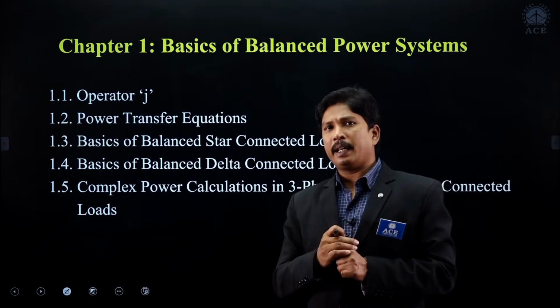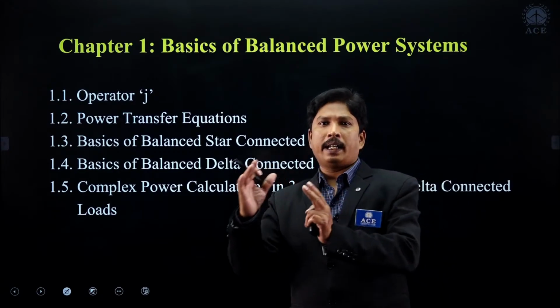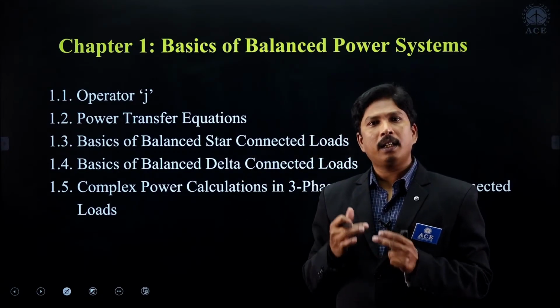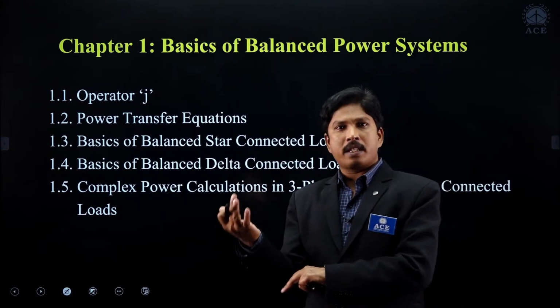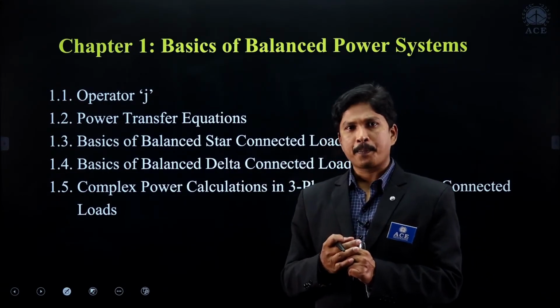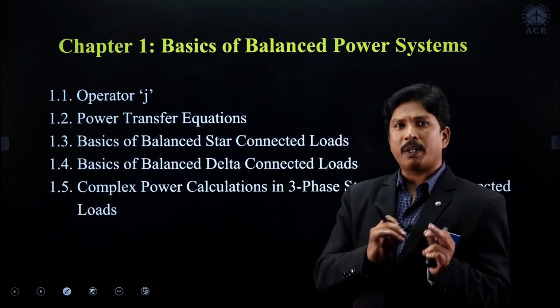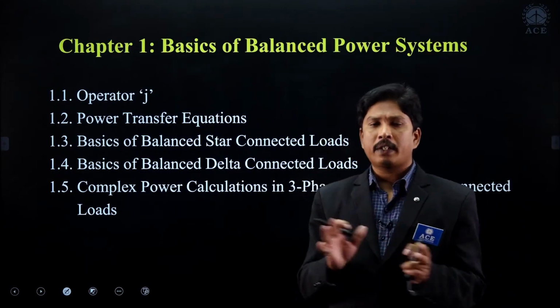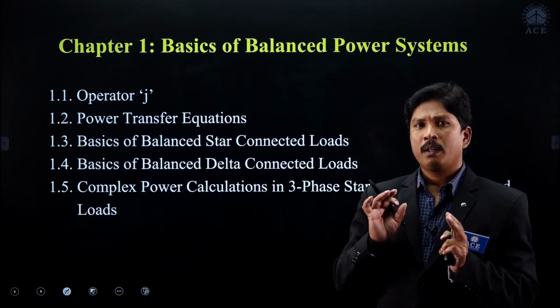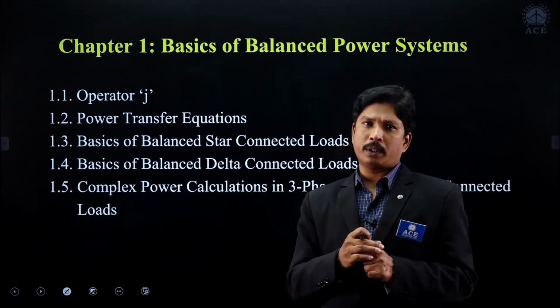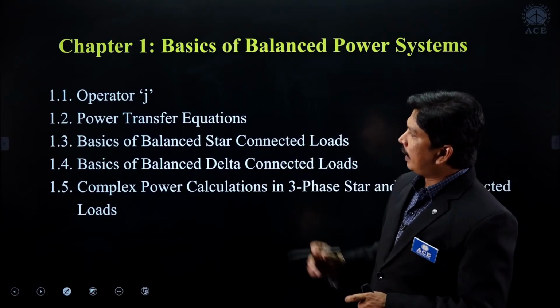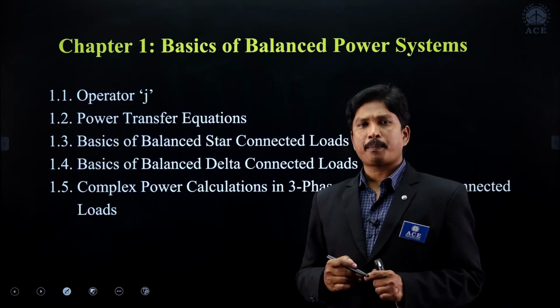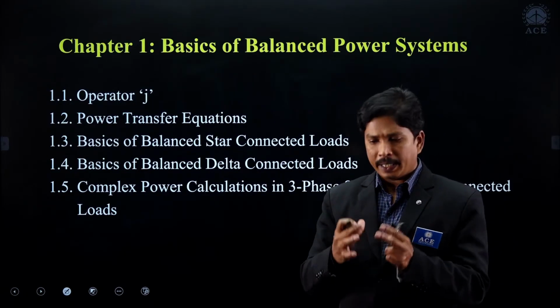So operator J means 1 at an angle of 90 degrees. And operator minus J means 1 at an angle of minus 90. Right? So try to understand why, because we are going to use that operator J frequently in our power system while calculating active power and reactive power. Clear? And later on, see the power transfer equations of the single phase system and try to understand and analyze them.